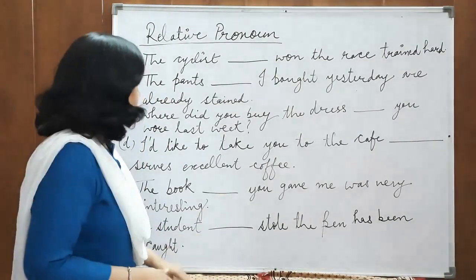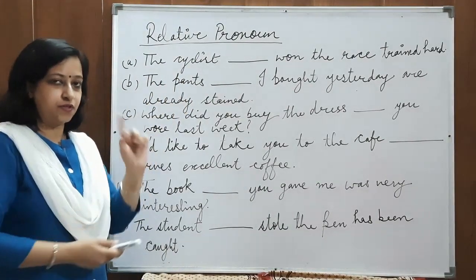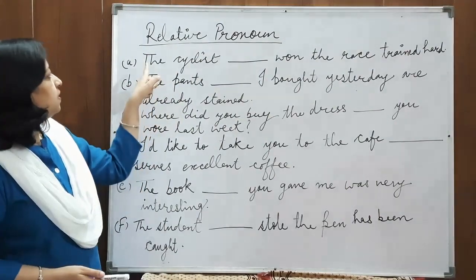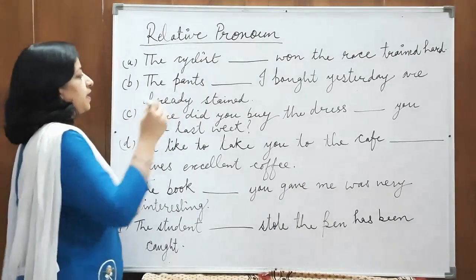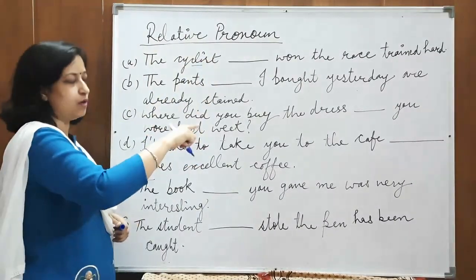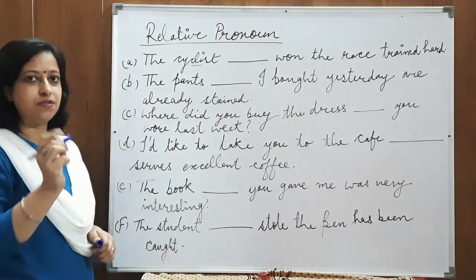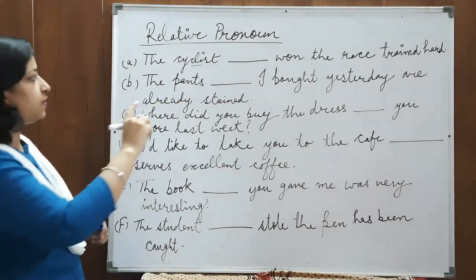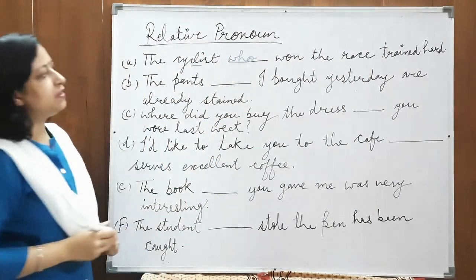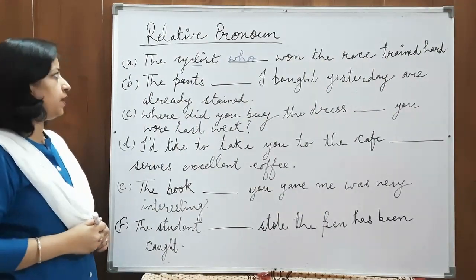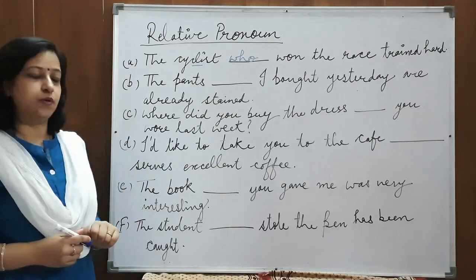Now children, try to understand that in this sentence we are trying to relate the noun. First of all, we have to find out the noun. The cyclist. Here the cyclist is the noun. So for this cyclist, we have to use a pronoun that is a relative pronoun. So it is a person, cyclist is a person. So the relative pronoun for cyclist will be: the cyclist who won the race, trained hard. Okay? We are relating cyclist to the rest of the words.